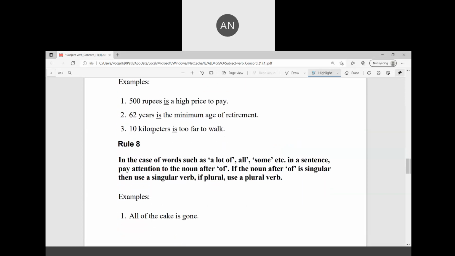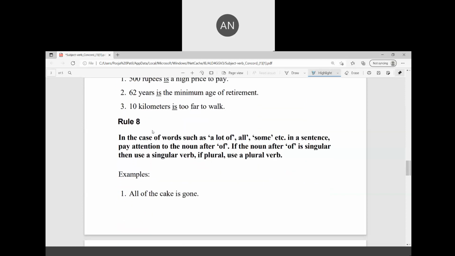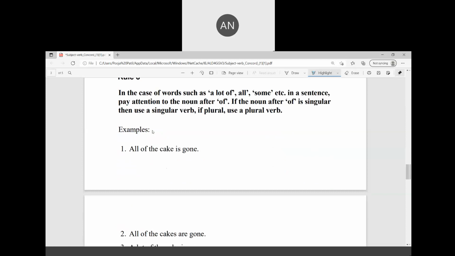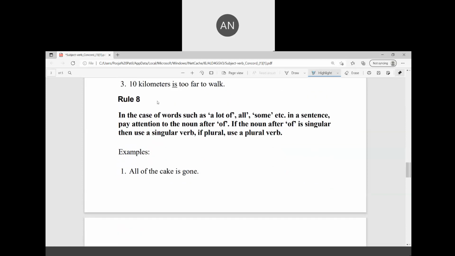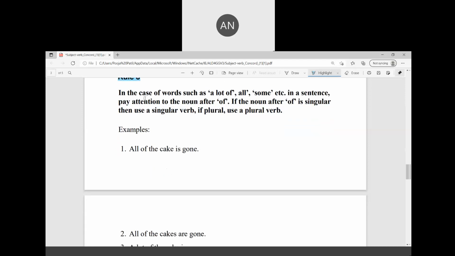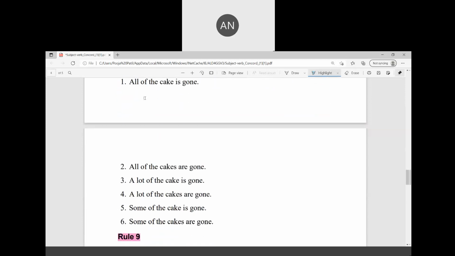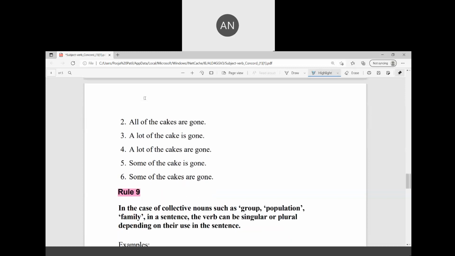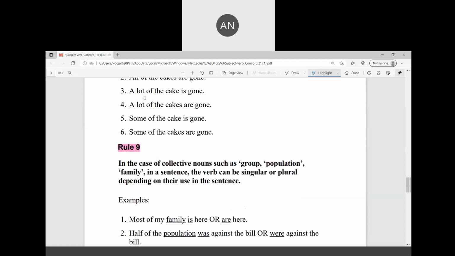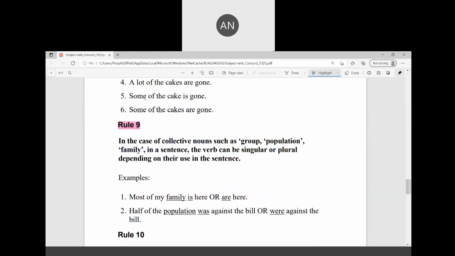Rule number 8. In case of words such as a lot of, all, some in a sentence, pay attention to the noun after of. Just look at what the subject is after of, whether it is singular or plural. Very beautiful examples have been given. All of the cake is gone. All of the cakes are gone. A lot of the cake is gone. A lot of cakes are gone. Some of the cake is gone. Some of the cakes are gone. So just after of, whatever the subject is, singular or plural, act accordingly and put is, are, was, were, whatever is required.